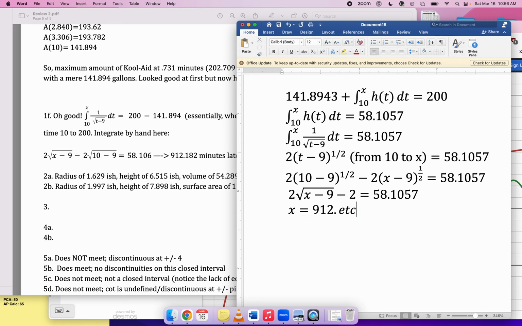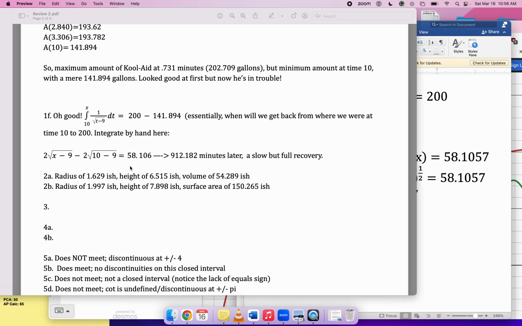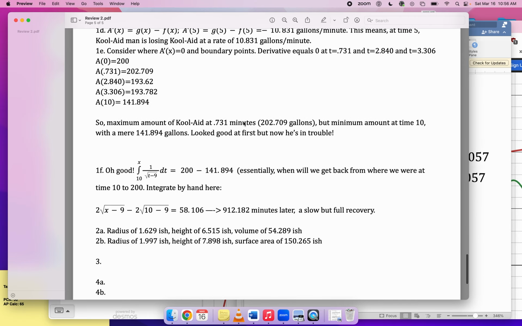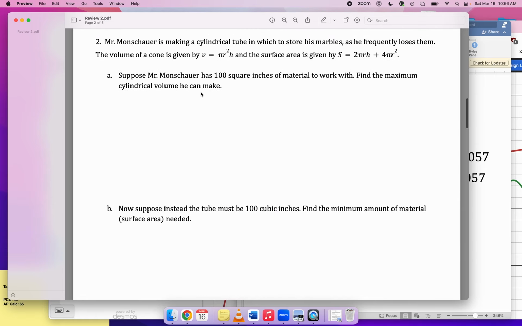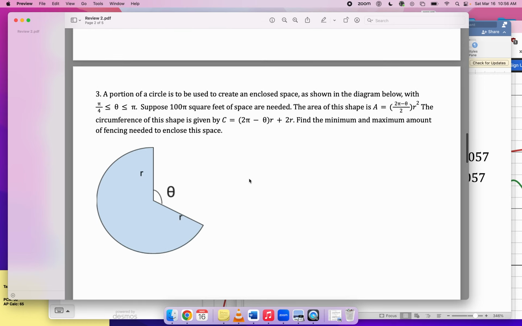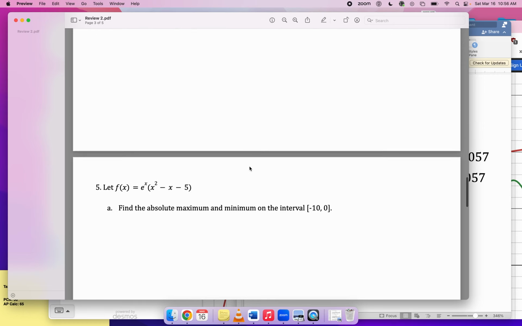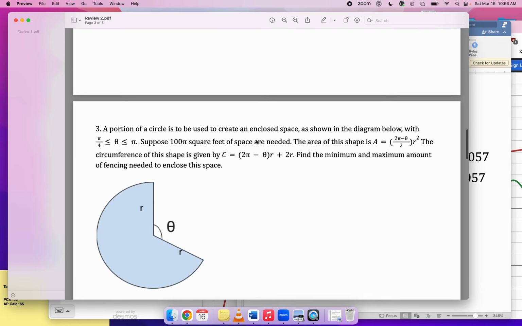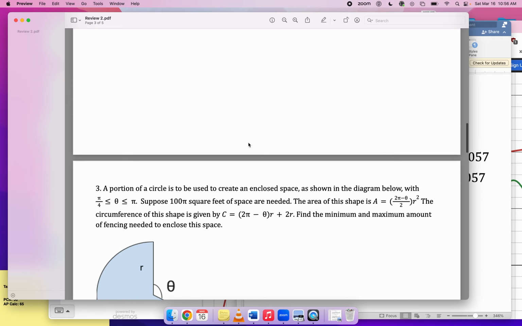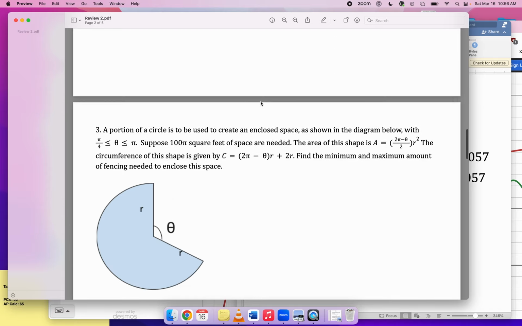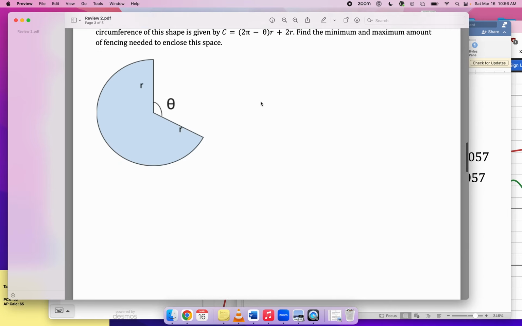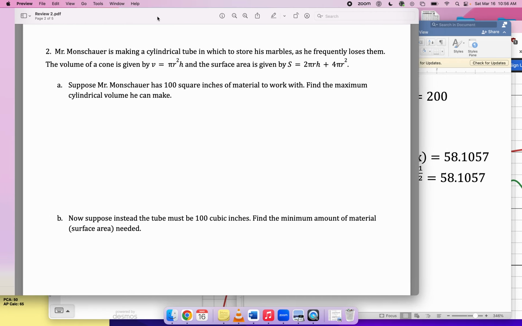So 912 point whatever. Sorry about that mistake, but I was right to check my answer because I've been recording for a long time, and I'm starting to feel my energy level dissipate. I'll do number 2. I think you should just skip number 3. It's a good problem, but it's really quite hard. I think it's maybe a little harder than the problems you should be practicing. So I would say just focus on other problems. I'll do number 2, and then I can probably bang out the rest of this PDF really quickly. So I might as well finish.